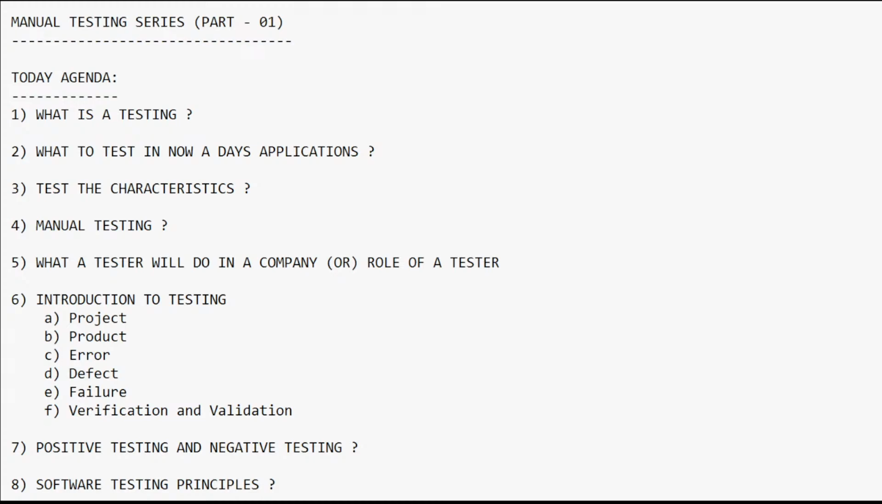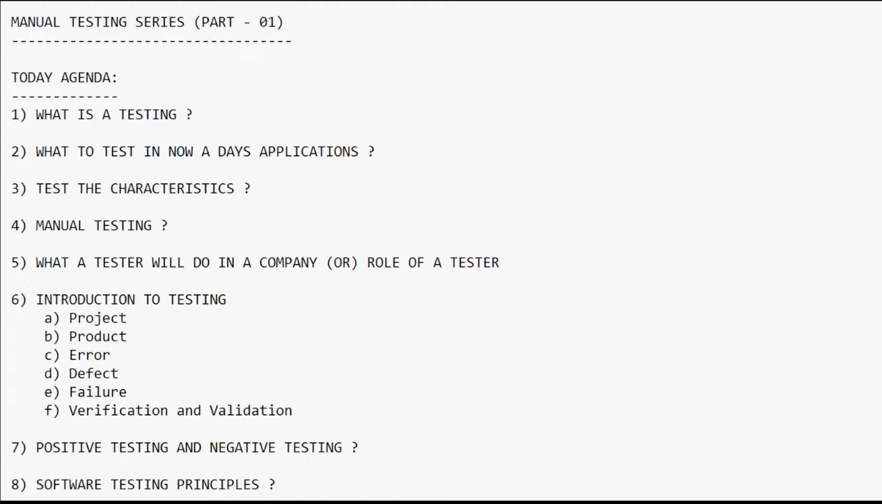We can call that an error. Now, a defect means the deviation between the expected behavior of the system and the actual behavior of the system. A defect can also be called a bug or fault. Based upon the presence, we can call it a bug, a fault, or a defect.